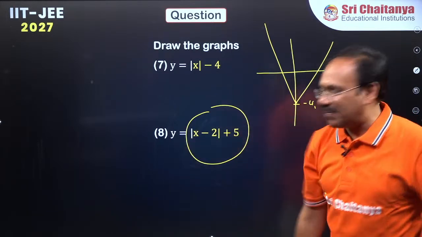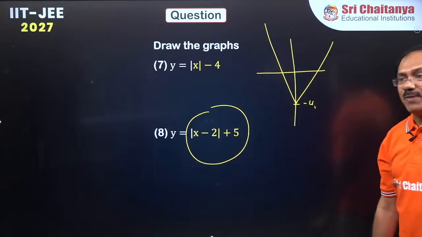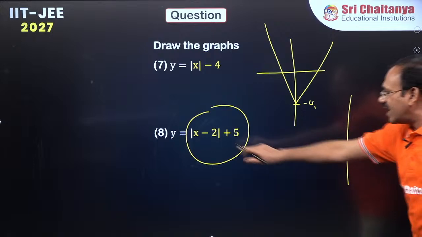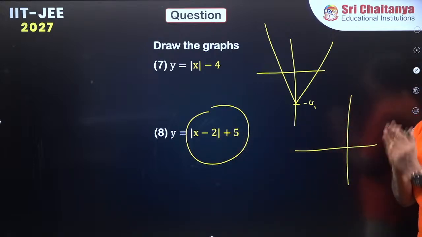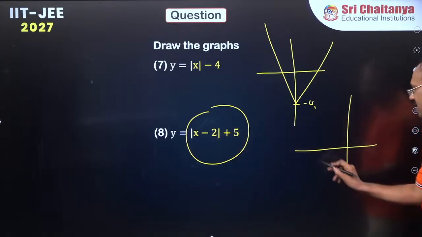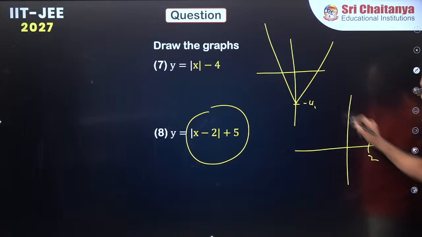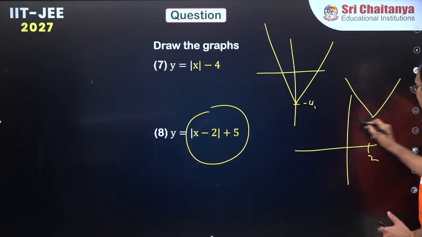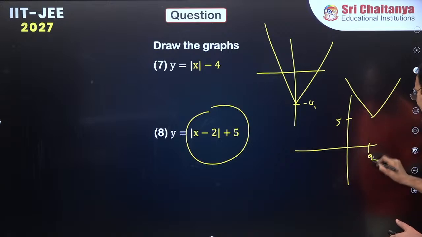Try this superb question. It is mod x minus 2 plus 5. First try to draw mod x minus 2. First, you know mod x. Mod x minus 2 means the V shape at 2, and adding 5 means lift by 5 units. Here is the graph. Correct.